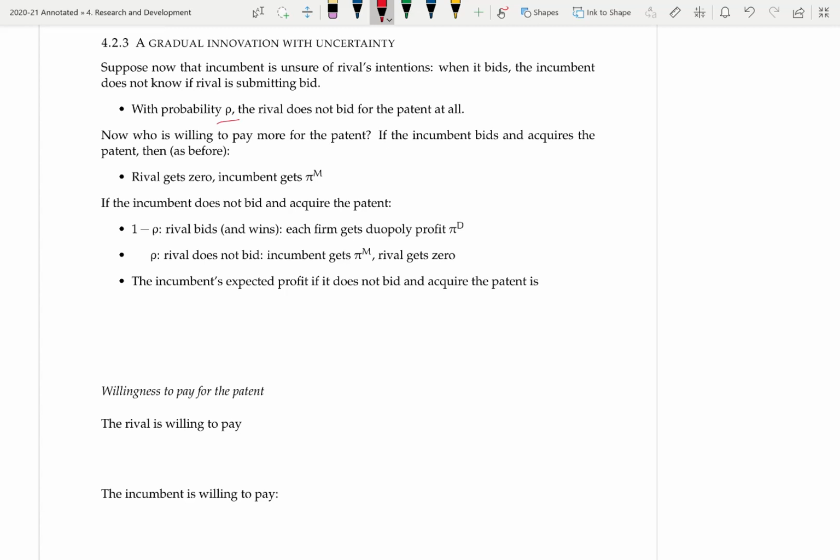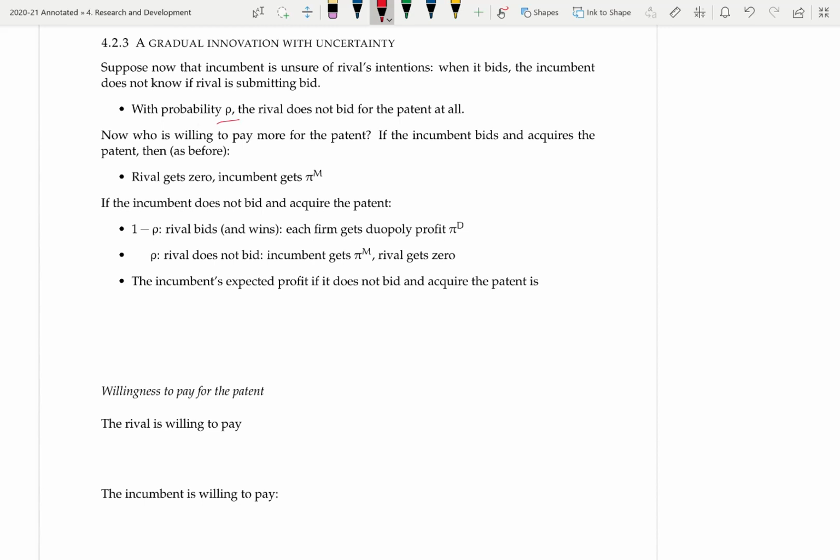When ρ is 0, the incumbent essentially believes that there's no competitor for the patent. When ρ equals 1, we have the previous model where they know that the rival exists and is prepared to bid on the patent. So we're going to go through the same process as we did before, but now with this probability ρ. As before, if the incumbent bids and acquires the patent, then they continue to get the monopoly